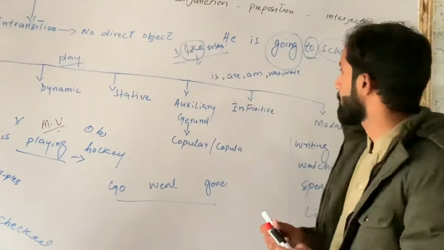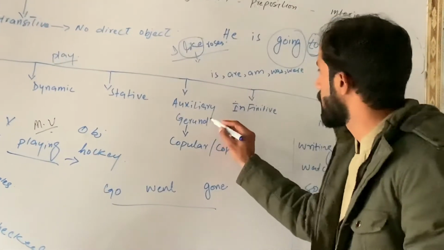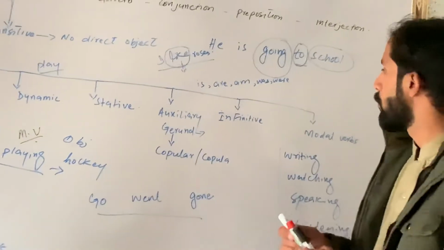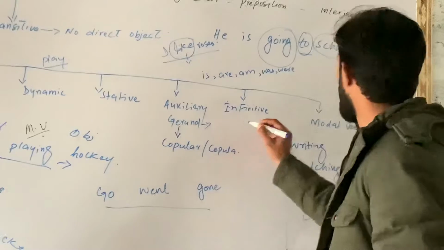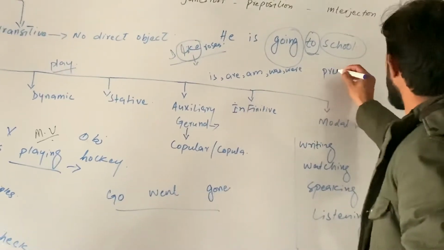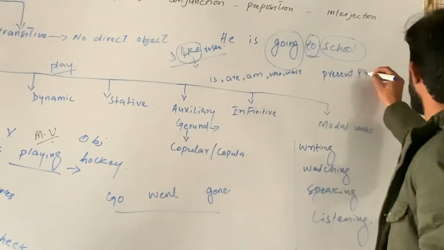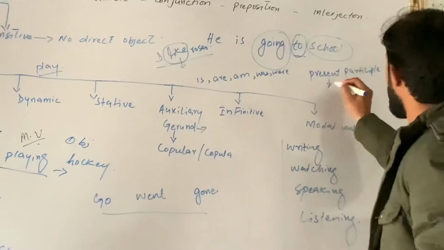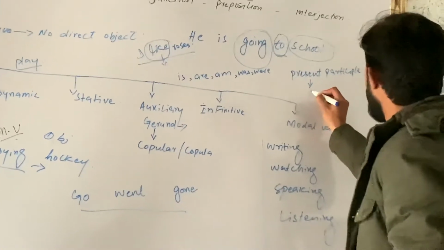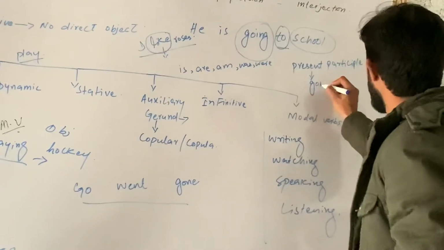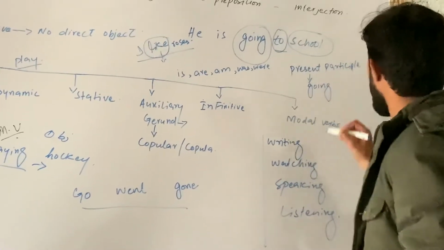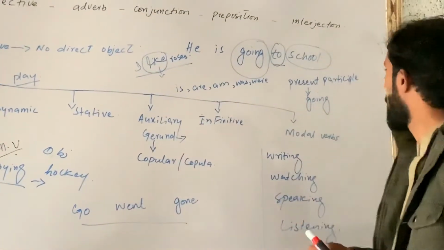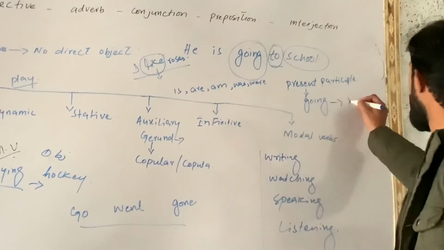And the other thing is the gerund. When we talk about the present participle form of the verb, when we write ing with a verb, this is called the present participle form of the verb, if it is used as a verb.